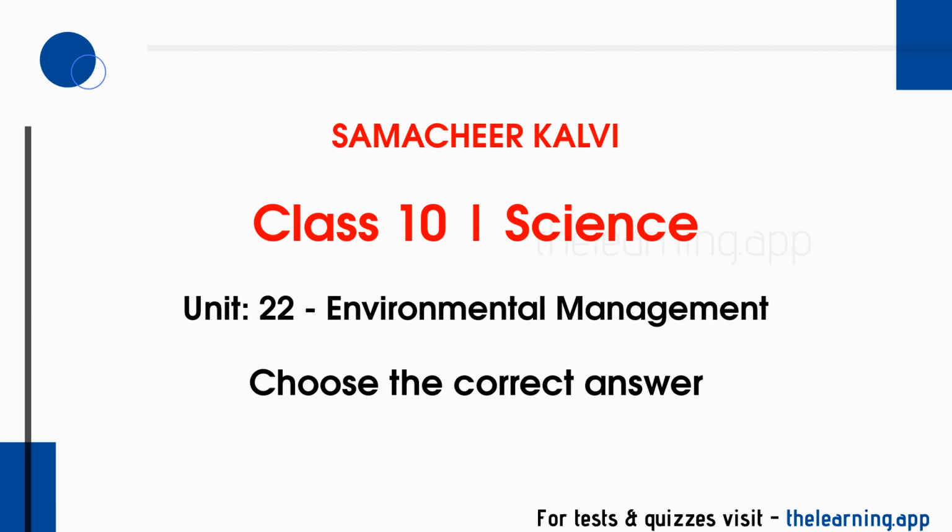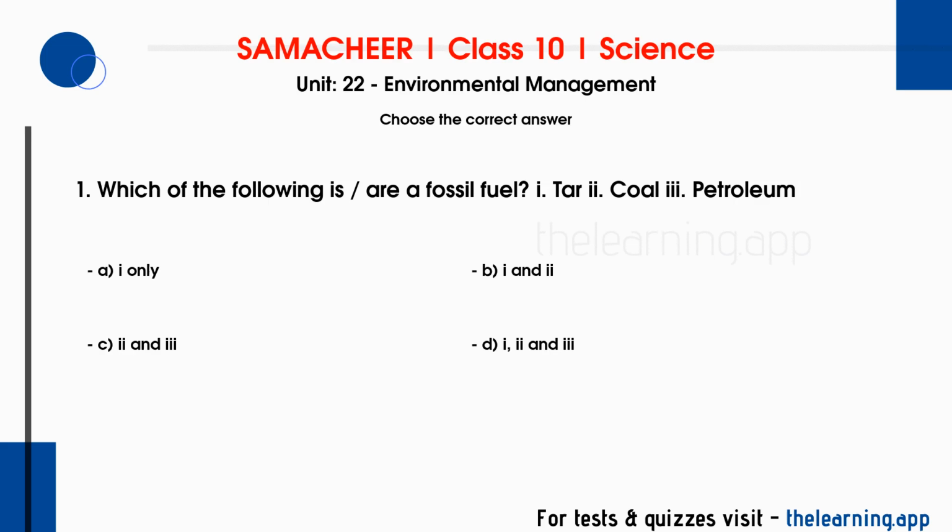Choose the correct answer. Question 1. Which of the following are a fossil fuel? 1. Tar 2. Coal 3. Petroleum. Options are A. 1 only. B. 1 and 2. C. 2 and 3. D. 1, 2 and 3. Correct answer is C. 2 and 3.